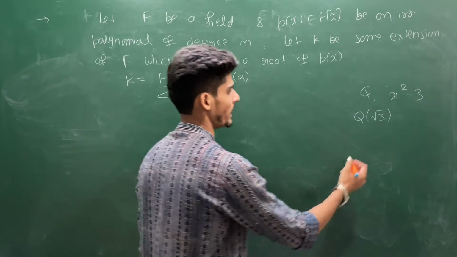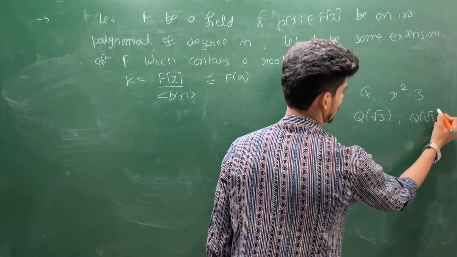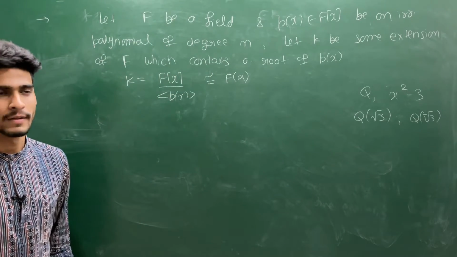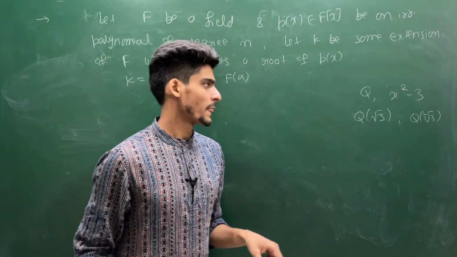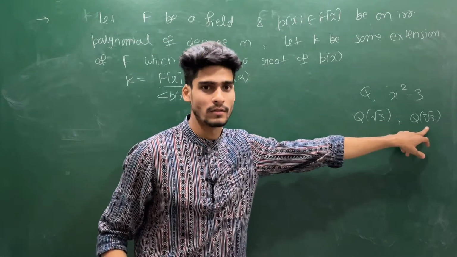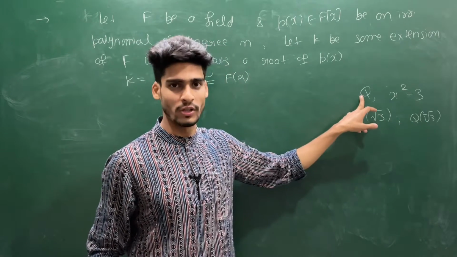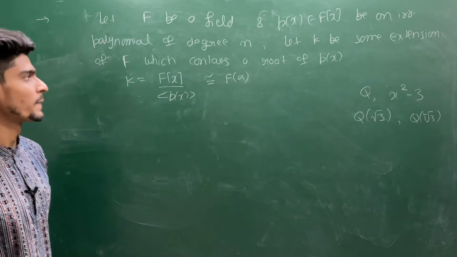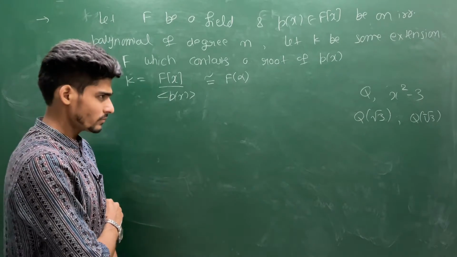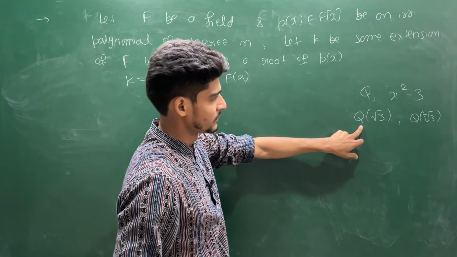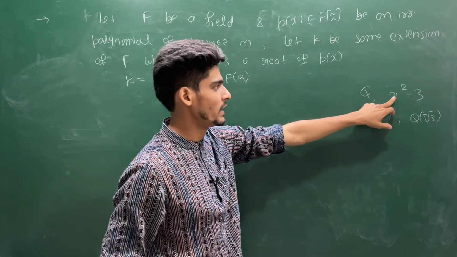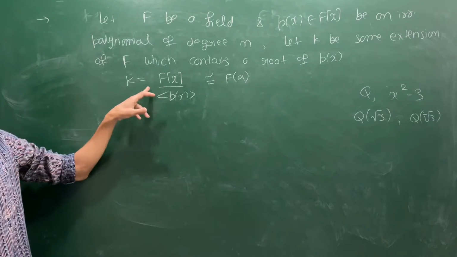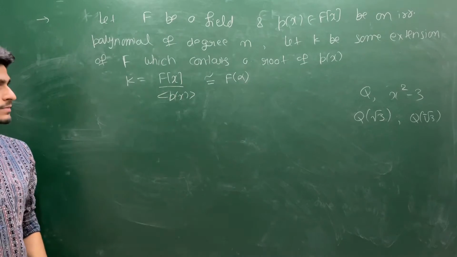You may have another question in your mind. We have two roots of this polynomial: Q(√3) and Q(−√3), because it has two roots. So you take any structure. They are extensions of Q and they all are isomorphic. We will soon prove this. They are isomorphic too actually. But once you have a structure which contains a root of this polynomial, and this is an extension of Q, it has a nicer form. You can see this is not as complicated as this K structure.